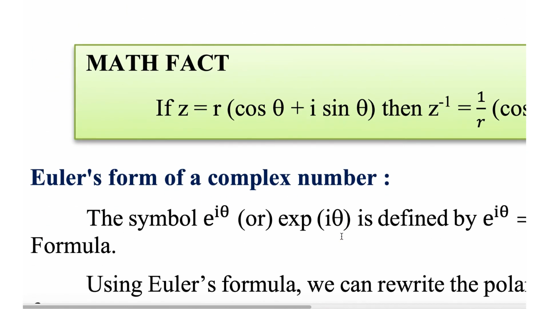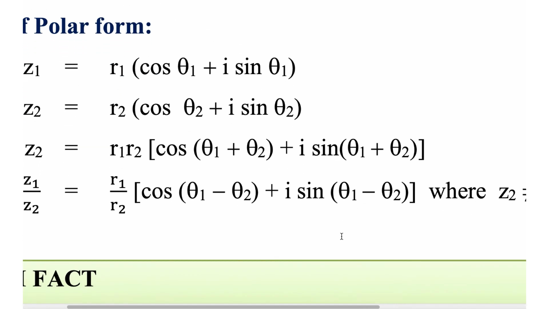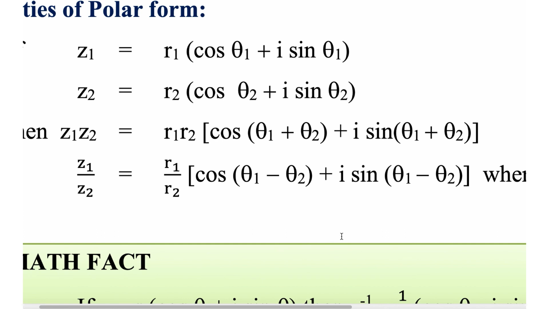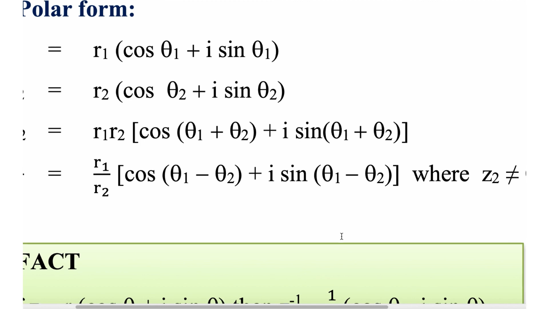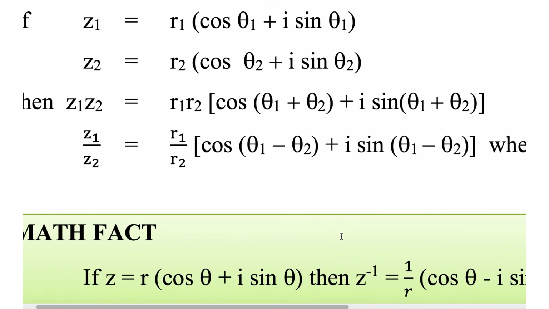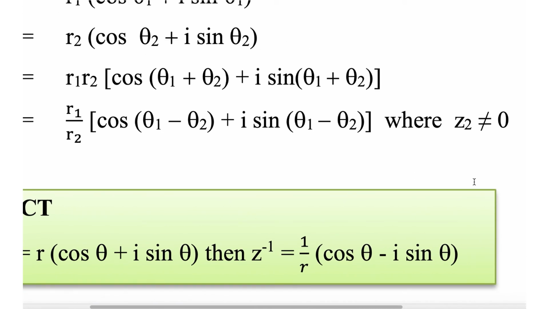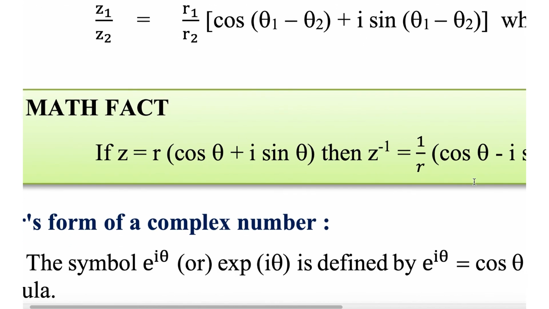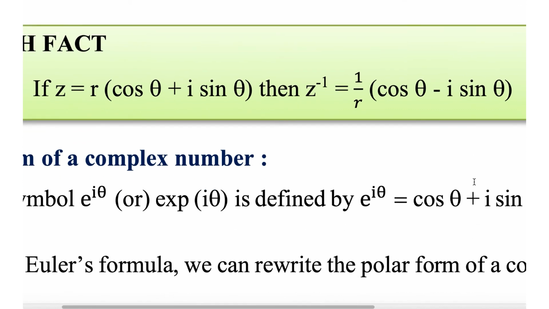Properties of polar form. If z1 equal to r1 into cos theta 1 plus i sin theta 1, and z2 is r2 cos theta 2 plus i sin theta 2, then z1 z2 equal to r1 r2 cos of theta 1 plus theta 2 plus i sin of theta 1 plus theta 2. z1 by z2 is r1 by r2 cos of theta 1 minus theta 2 plus i sin of theta 1 minus theta 2, where z2 is not equal to 0. If z equal to r cos theta plus i sin theta, z inverse equal to 1 by r into cos theta minus i sin theta.